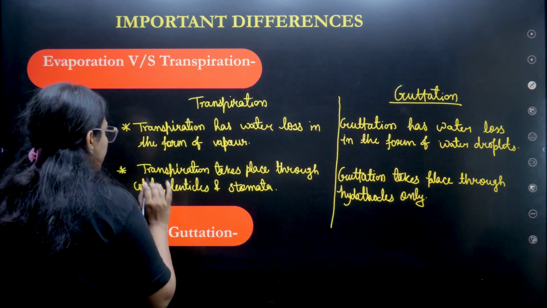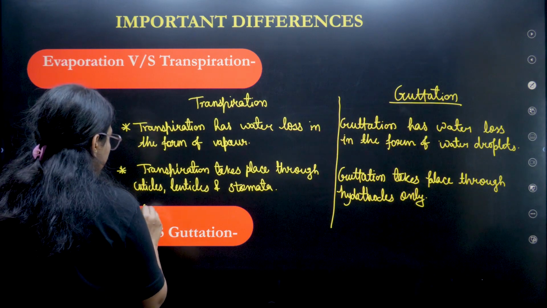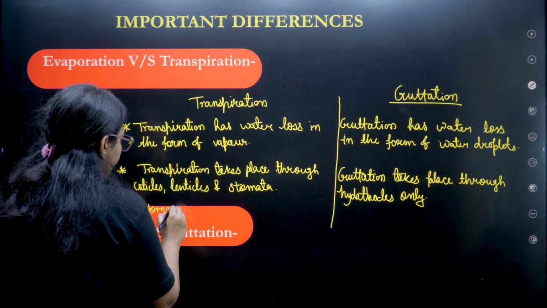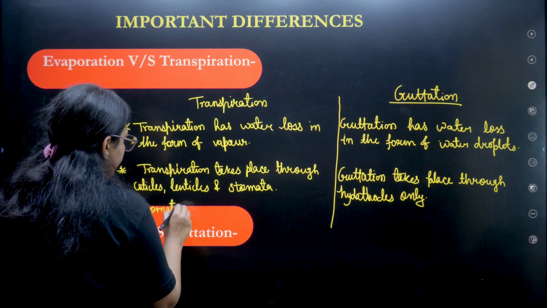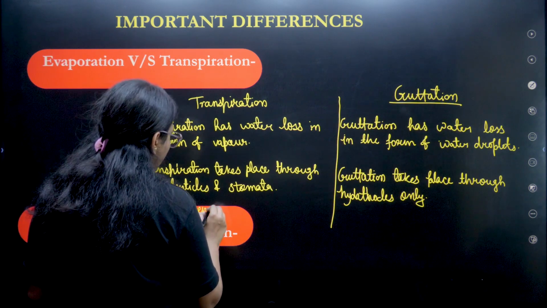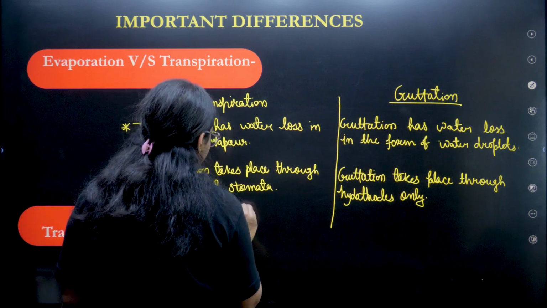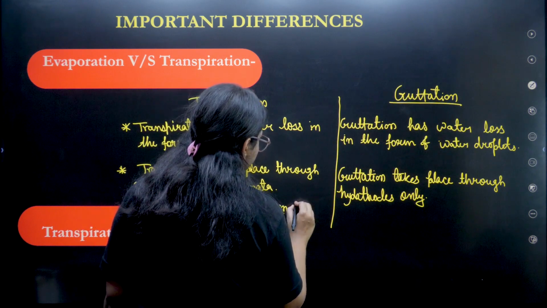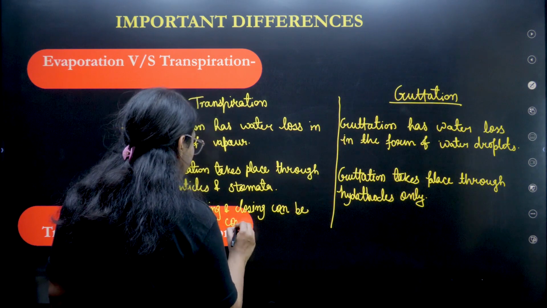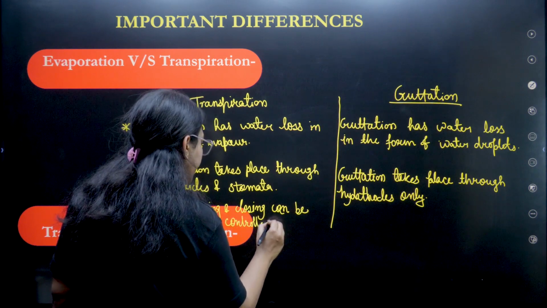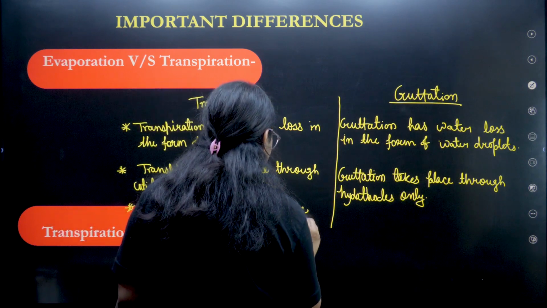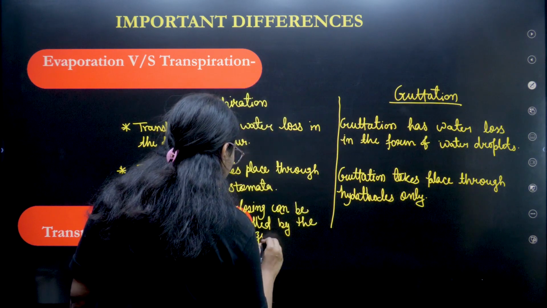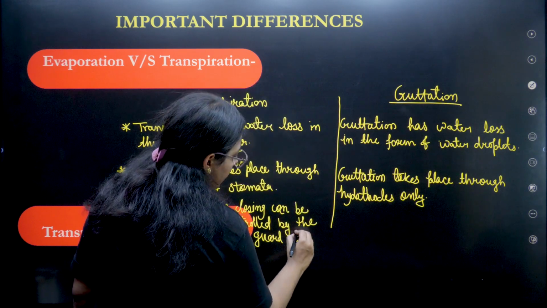Next, the third part is stomatal opening and closing can be controlled by the guard cells.